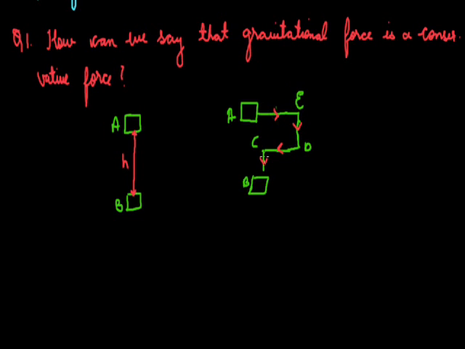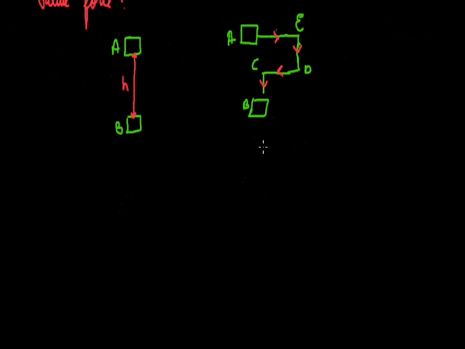We have considered here two cases. In the first case, the body is moving from A to B directly by following the shortest vertical path, while in case 2 the body starts from A, moves to point E, then to D, then to C, and finally to B. Now we will calculate the work done in both cases.